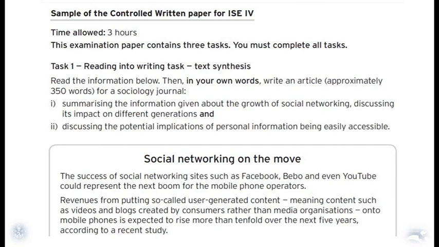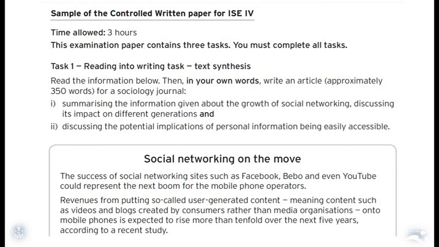So first of all, if we look at the task, this is something that we will do in real life, to synthesize information from a text, in other words, to summarize it, and then present, discussing different kinds of implications and giving your point of view. This is something that you will do in real life.